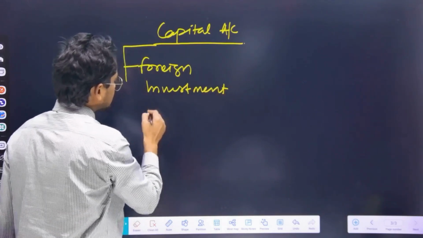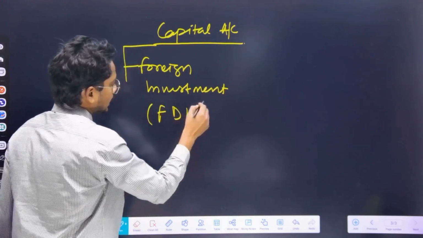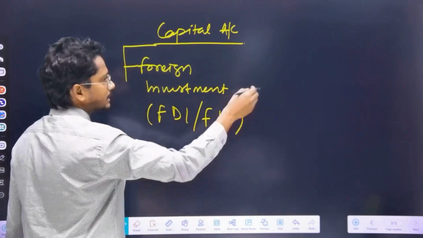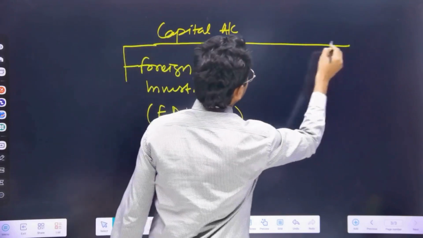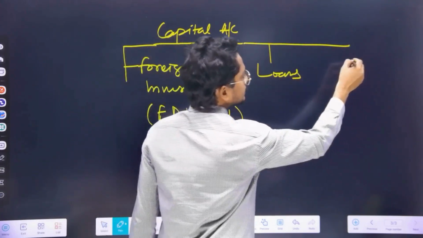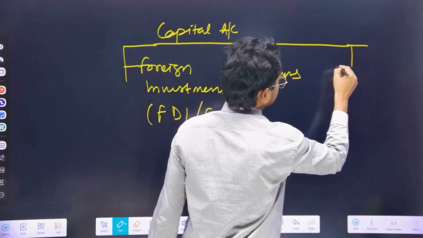Foreign investment is basically FDI and FII. Second thing is loans. And third thing is banking capital.